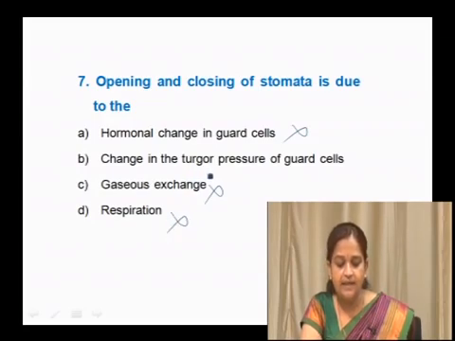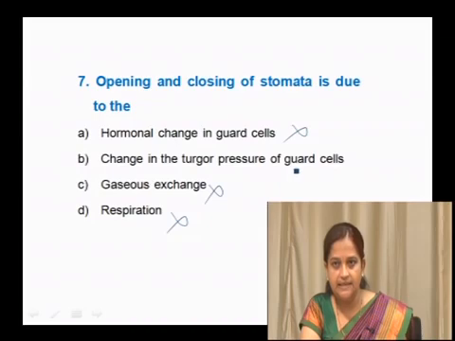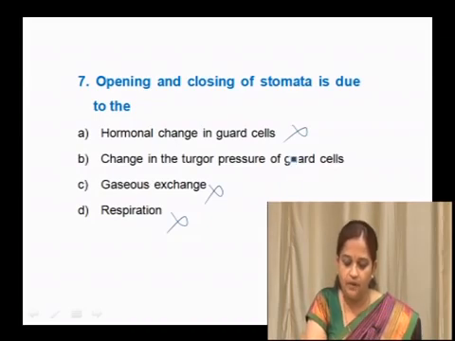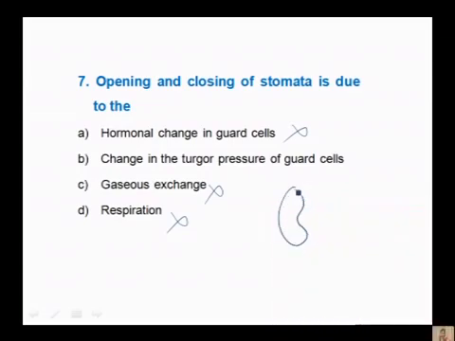Change in the turgor pressure of the cell is responsible for the closing and opening of the stomata, because in the guard cell the inner wall towards the stoma is thick and elastic, whereas the outer one is thin. When there is turgidity inside the cell, it pulls out the thin outer wall, and the stoma opens.